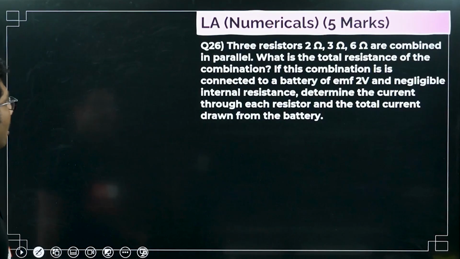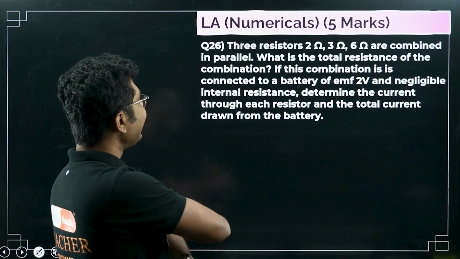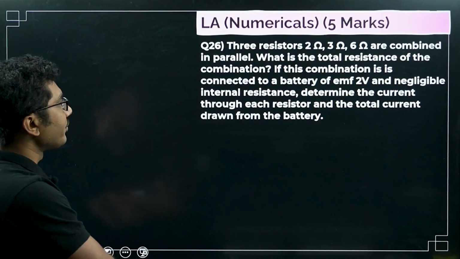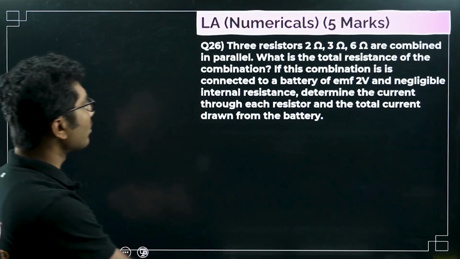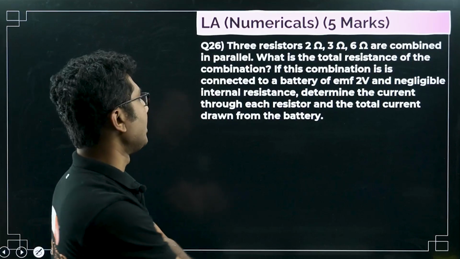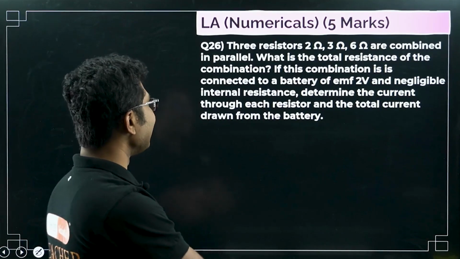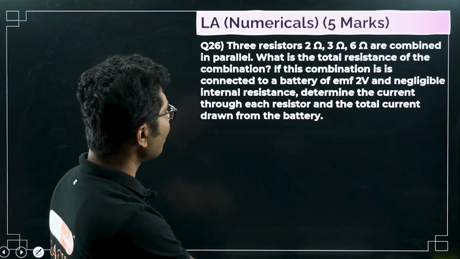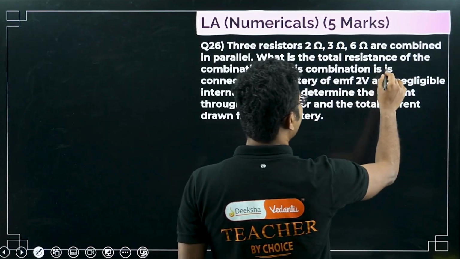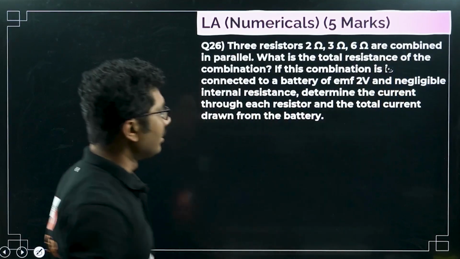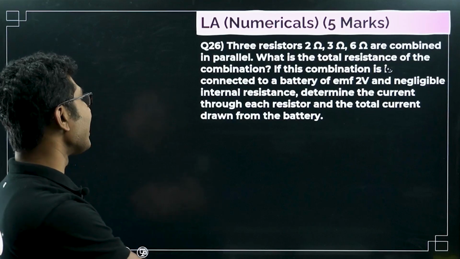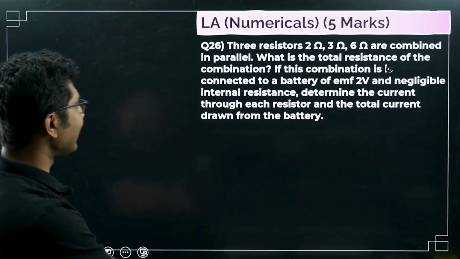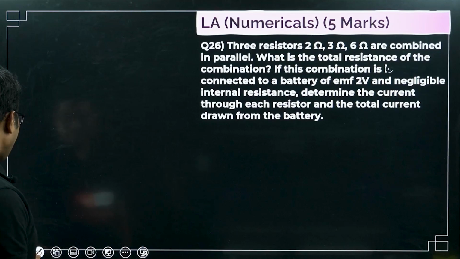Now next question: 3 resistors 2 ohm, 3 ohm and 6 ohm are combined in parallel. What is the total resistance of the combination? If this combination is connected to a battery of EMF 2 V and negligible internal resistance, determine the current through each resistor and the total current drawn from the battery.